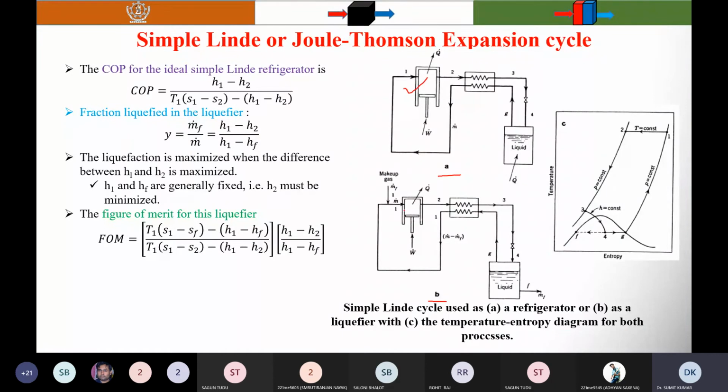Sir, can you repeat the question? Is figure A the layout of the refrigerator, or figure B?